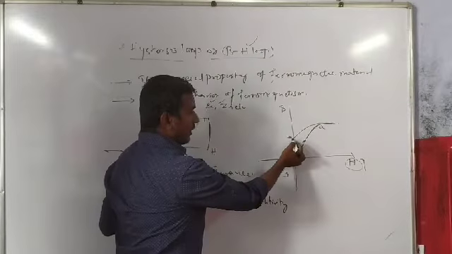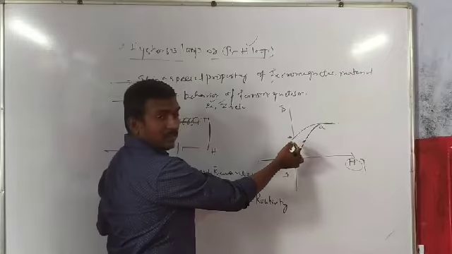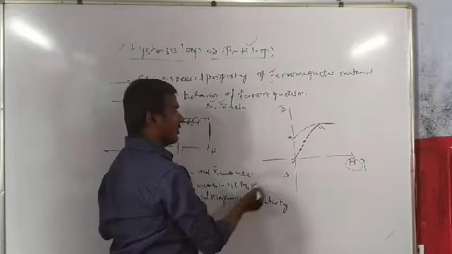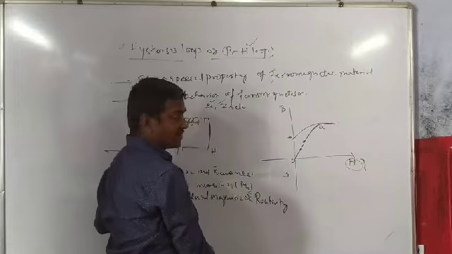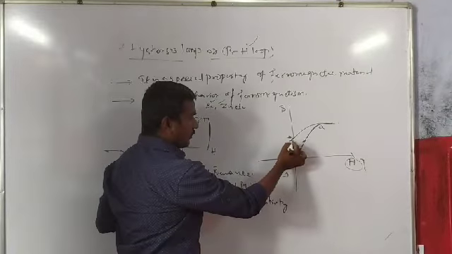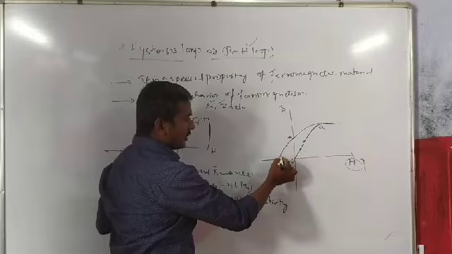यहाँ पे current क्या करना है, और एक बार reverse direction. If you make the current flow in the reverse direction, H will decrease, and the curve will decrease like this.